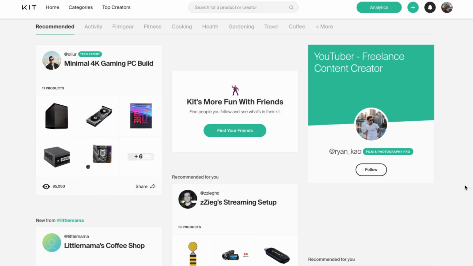One of the biggest ones is probably Amazon. There's thousands of affiliate programs out there that you can join. I'm a member of a bunch, not thousands, but many. So this is a website called Kit, as I said. This guy here is doing like a gaming PC build. That's a kit there. I'm just going to take a look at mine.